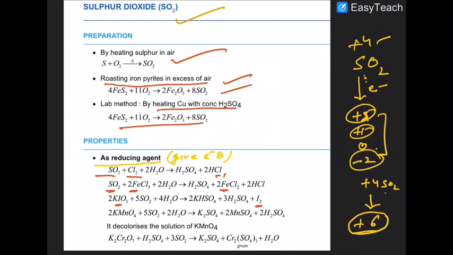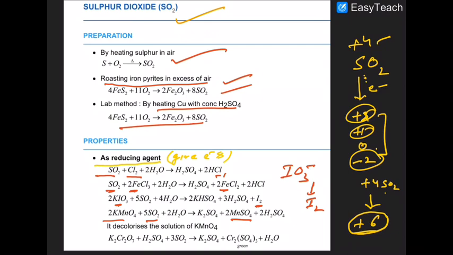So remember that IO3 negative is called the iodate ion. The iodate ion is transformed into iodine by sulfur dioxide. Similarly, KMnO4 transforms into MnSO4. That is also a test of sulfur dioxide. KMnO4 is purple in color, but MnSO4 is slightly pink or colorless.